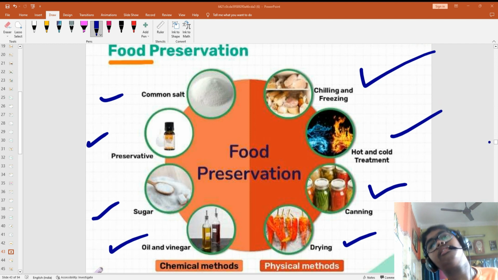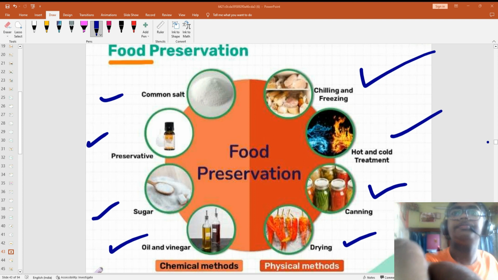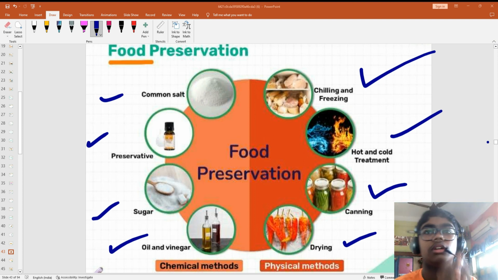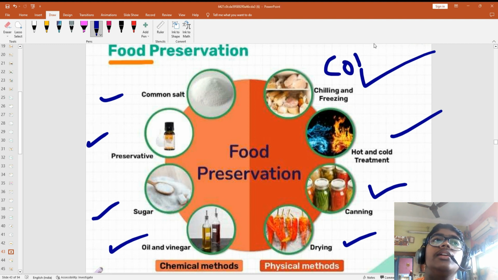You know that microorganisms can spoil your food, right? Do you know or not? Microorganisms spoil your food. Now if microorganisms can spoil your food, if we freeze it and keep it, microorganisms cannot survive in extreme cold temperature.